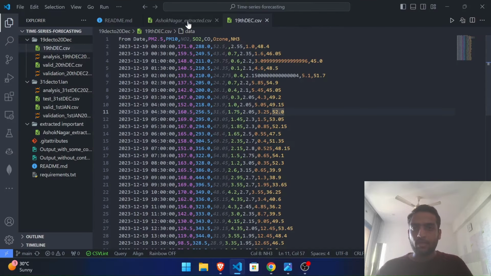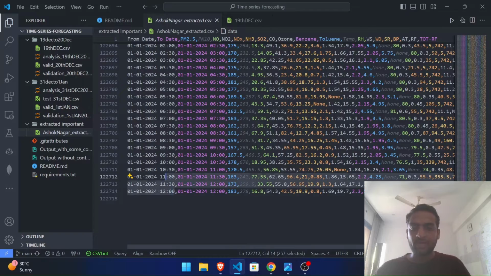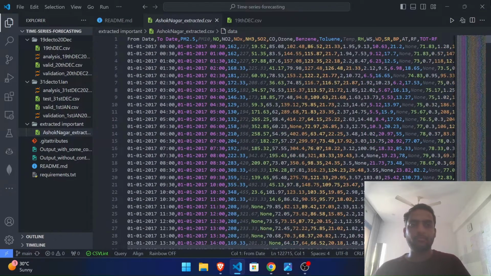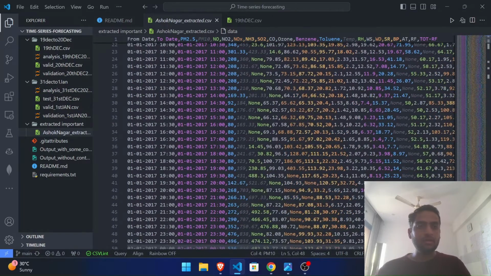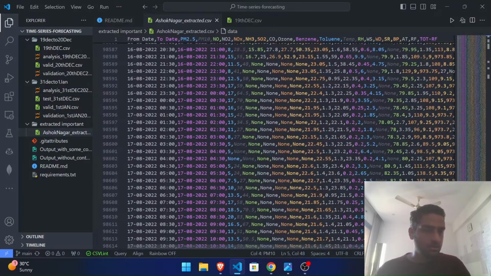Let's look at the data. Here we selected the Ashok Nagar data of Delhi. We have 122,000 rows for the last 6 years, and the precision is half an hour. We have data for every half an hour of different pollutants, but we are only interested in the best 6 pollutants that are these columns. So we'll be taking the data for the past 3 years, that is 2021, 2022, 2023.